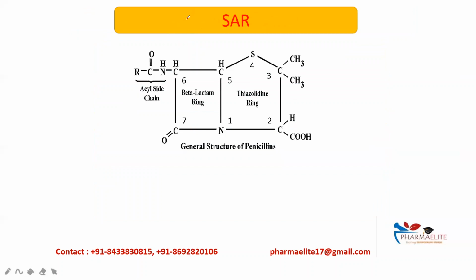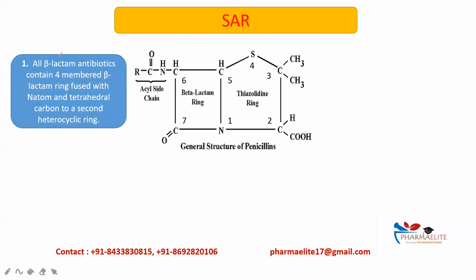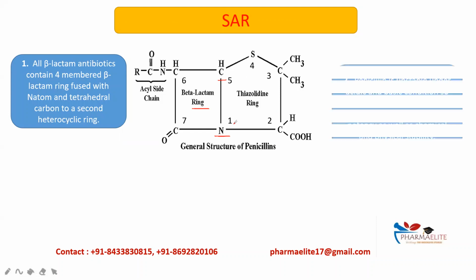SAR. The first point for this part is all beta-lactam antibiotics consist of a 4-membered lactam ring. Beta-lactam antibiotics involve penicillin, cephalosporin, and carbapenems. So a beta-lactam ring is important, which is fused with a heterocyclic ring. This beta-lactam ring is fused with a carbon and nitrogen at first position and a heterocyclic ring.